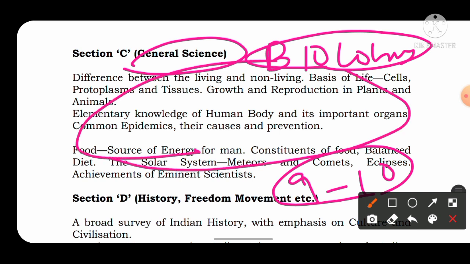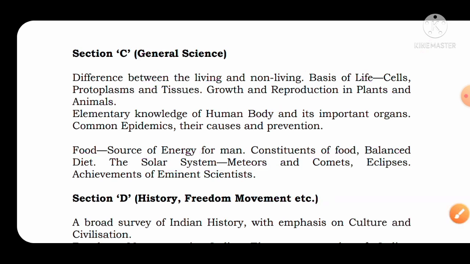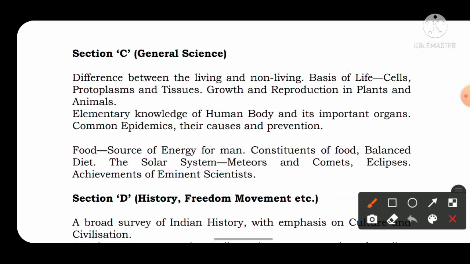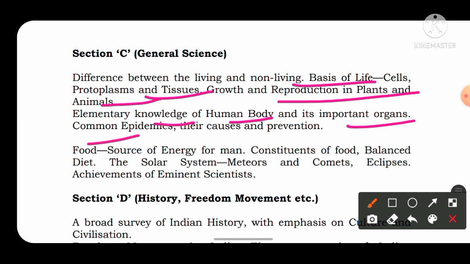Even if you are not from a biology background, but you have an interest in studying biology, then please don't forget to study these topics, because here the topics are very limited. Here you have to study about the cells, then the tissues, and reproduction in plants and animals. You should have elementary knowledge of the human body, important organs, common epidemics, their causes and preventions. That means what the common diseases are, what their causes are, and how to prevent them.